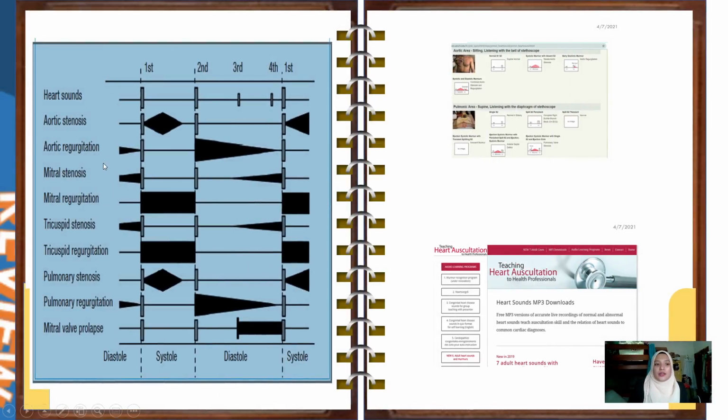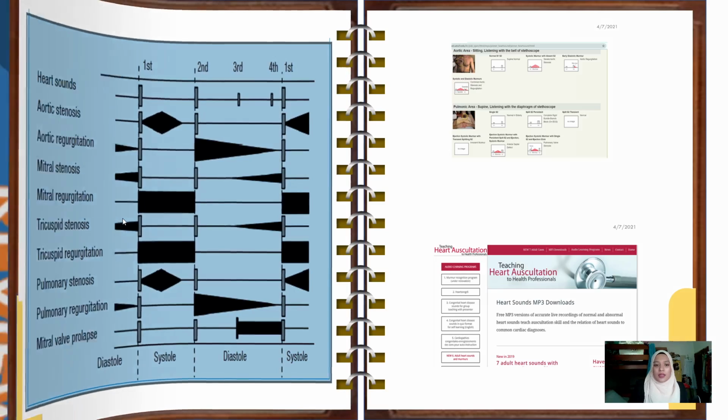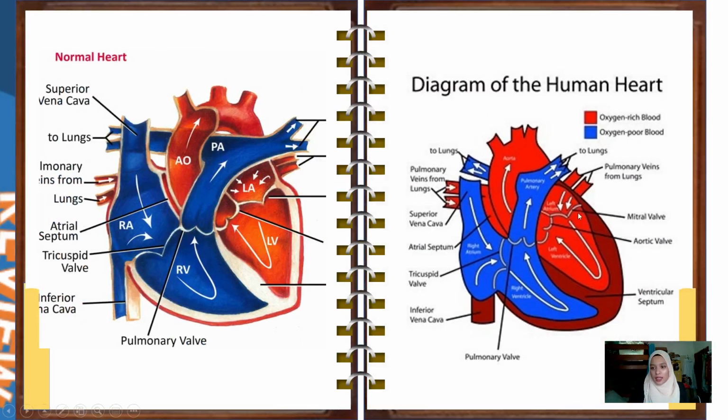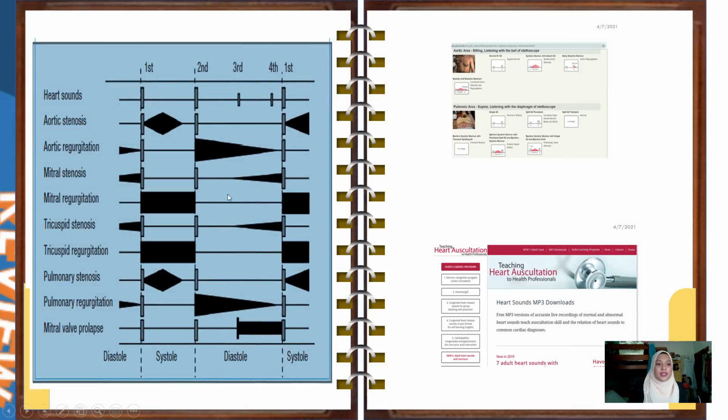According to past research, here I focus on two types of heart disease, which are mitral valve stenosis and bicuspid aortic stenosis. Both valves are located here: the mitral valve is between the left atrium and left ventricle, while the aortic valve is between the left ventricle and aorta. Past researchers have stated that mitral stenosis happens in the diastole, between S2 and S1, while aortic stenosis happens in the systole, which is between S1 and S2.